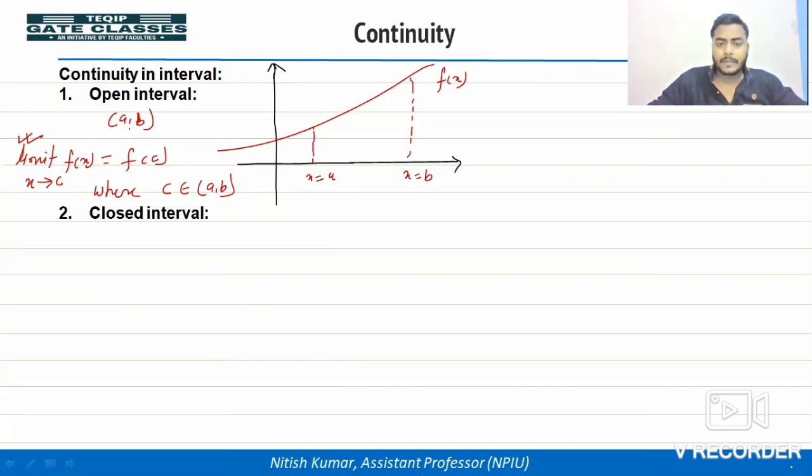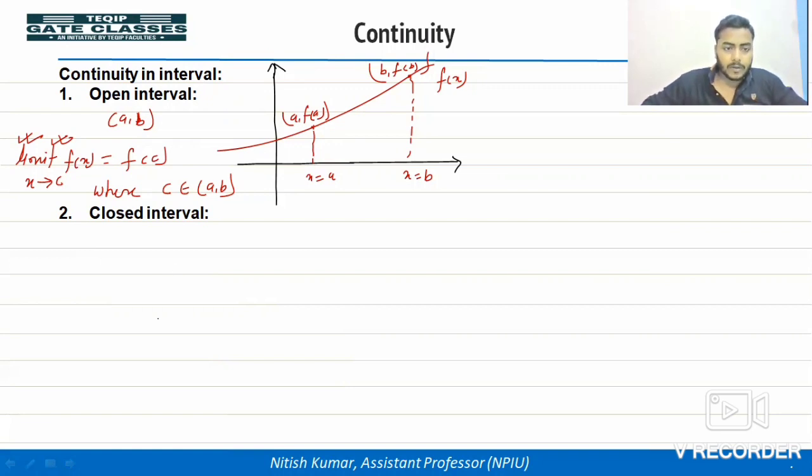So this point we can write a, this coordinate we can write b, f. If at any point in between a and b you find that the function is discontinuous, then we can say the function is discontinuous in the open interval a and b. So if a function is continuous between a and b, it will satisfy this condition where c is in between a and b. So for each and every point, the function should be continuous between a and b.